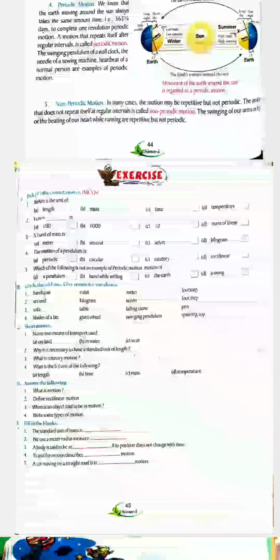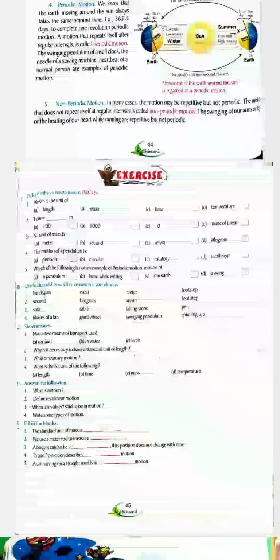Kelvin is the unit of, write the correct answer, multiple choice question. Kelvin is the unit of temperature, that is correct. 1 centimeter is equal to none of these meters, because 1 centimeter is equal to dash meter. Here you cannot write 100 meter, 1000 meter or 10 meter.